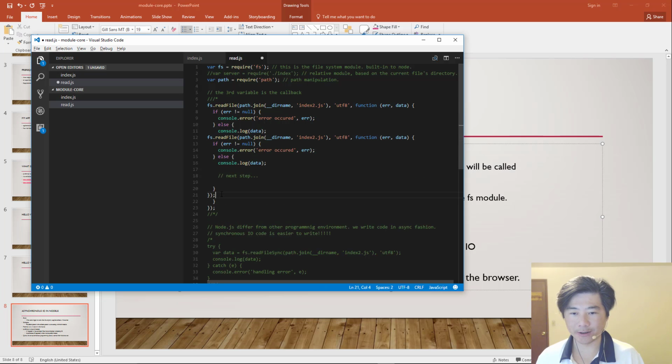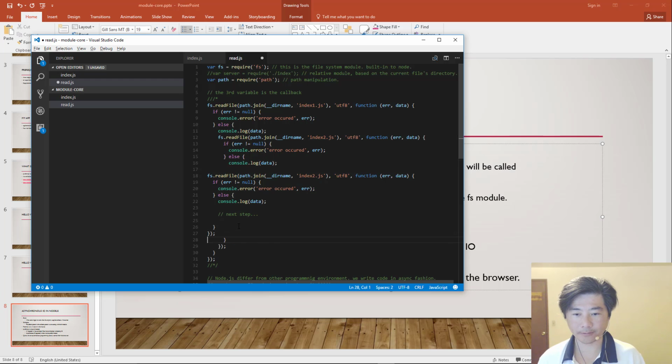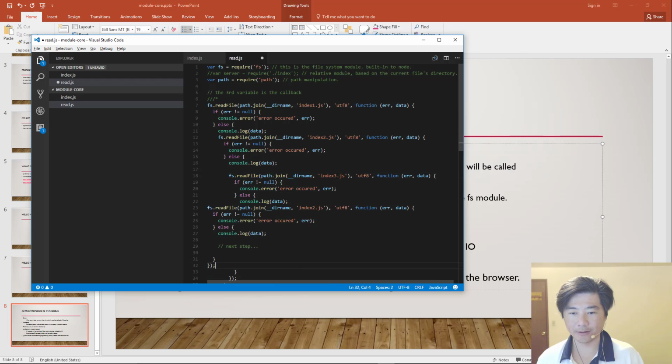Read the first file. Now here's reading the second file. So let's say reading the first file that exists, reading the second file, and now we're going to read the third file here. And then now we want to read the fourth file.